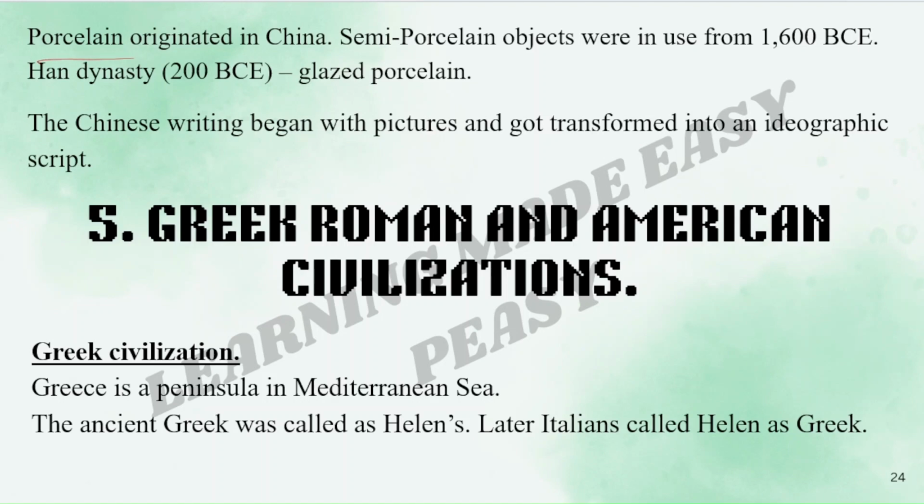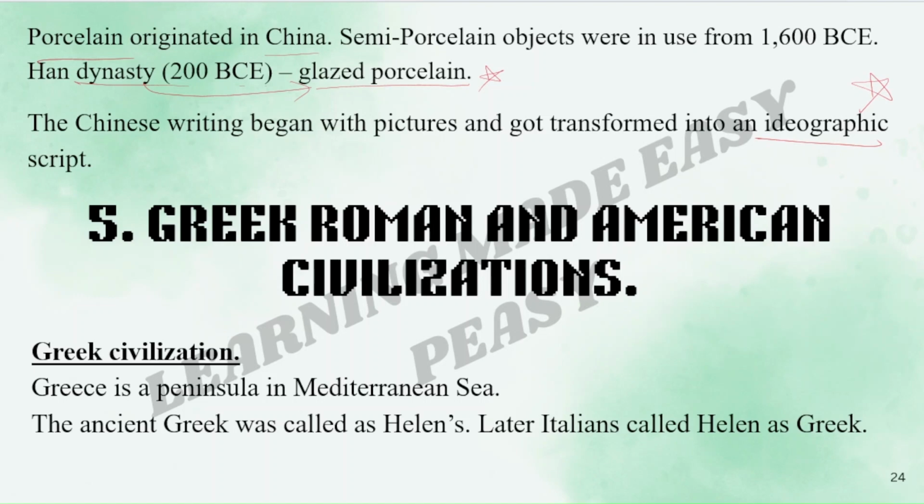Porcelain originated in China. Semi-porcelain objects were in use from 1600 BCE. During the Han Dynasty, that is 200 BCE, glazed porcelain was used. The Chinese writing began with pictures and got transformed into an ideographic script. This is also important. Their script was called ideographic script.